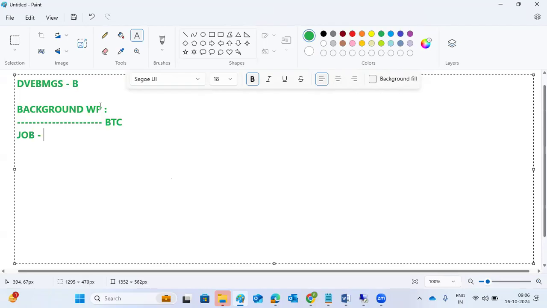Here, the background work process will take care of this kind of functionalities. So normally in our SAP system, the developers will create programs or reports using SA38 or SE38 transaction codes. They will run the reports and programs, right? They will create programs and reports using the SA38 or SE38 transaction codes here, right?